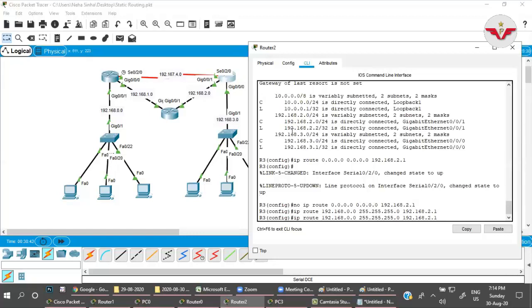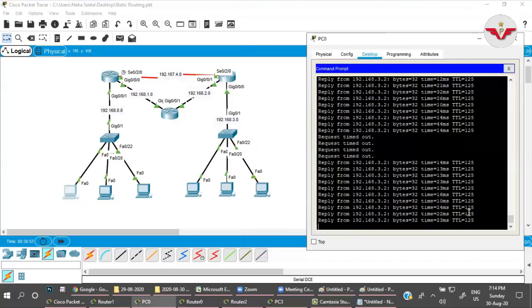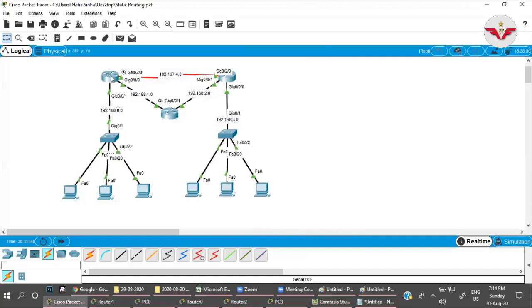Okay, and for the 1 network also the same. Okay, fine. Now, yes, connectivity is okay, good.